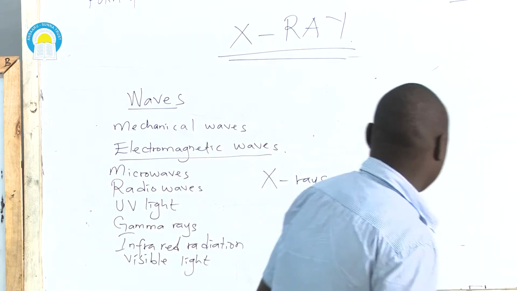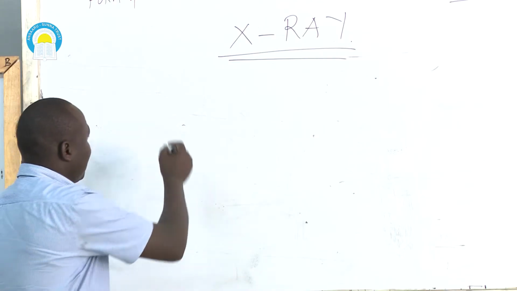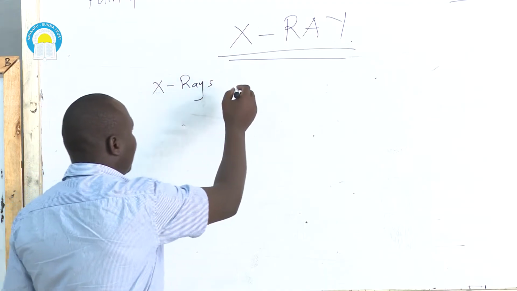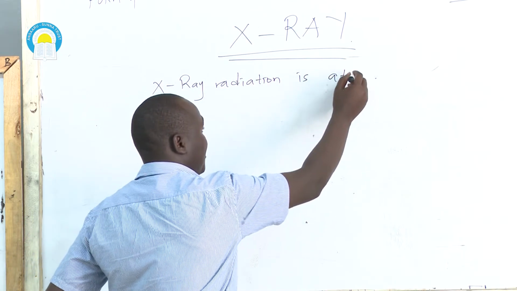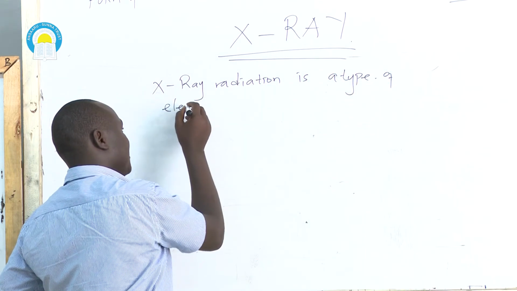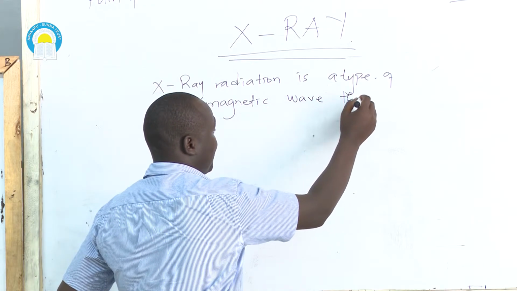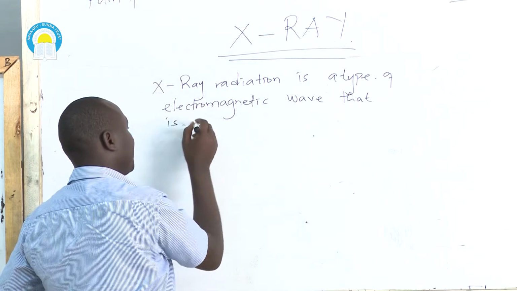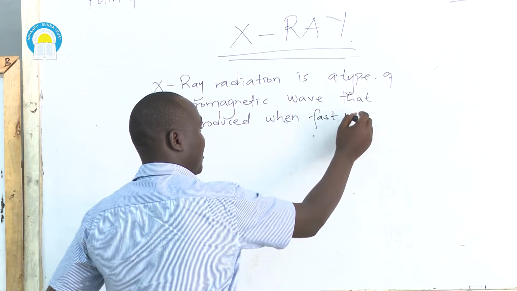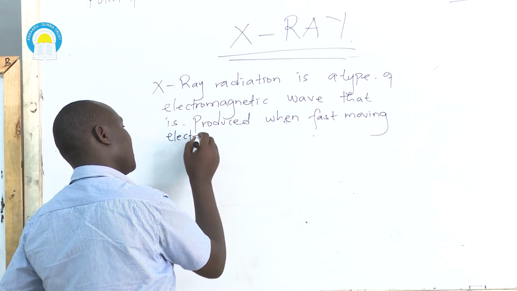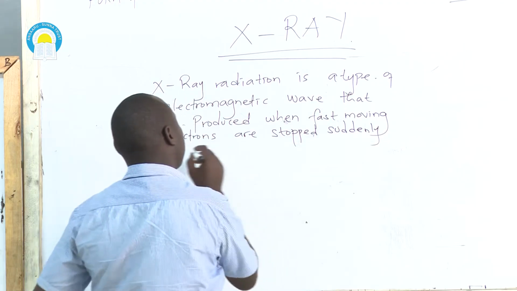Now, how can we define X-rays? If you are asked to define X-rays, we can just say that X-ray radiation is a type of electromagnetic wave that is produced when fast-moving electrons are stopped suddenly by a metal target.